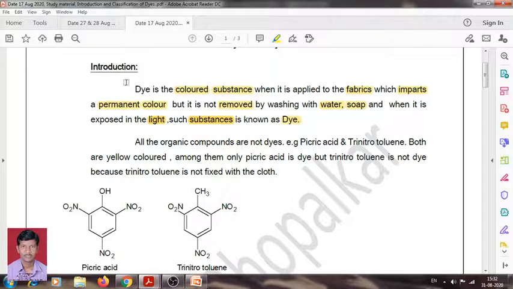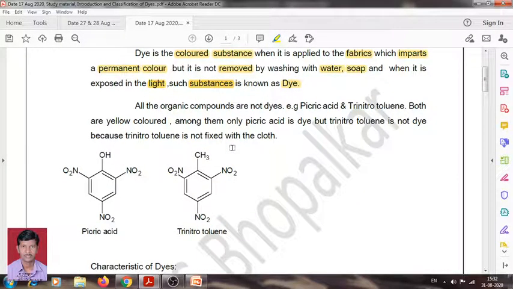Here you have this definition. When it is applied to fabrics, cotton, or any material, it gives a permanent color that is not removed by washing with water, soap, or exposure to light. This is called dye.